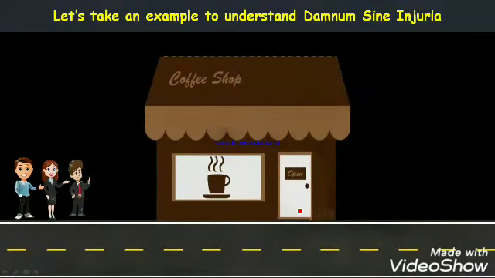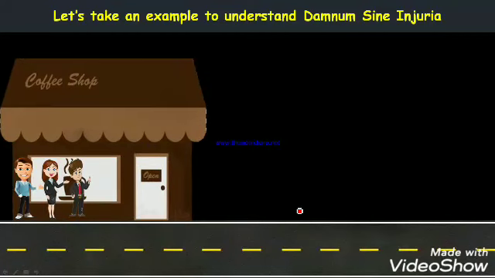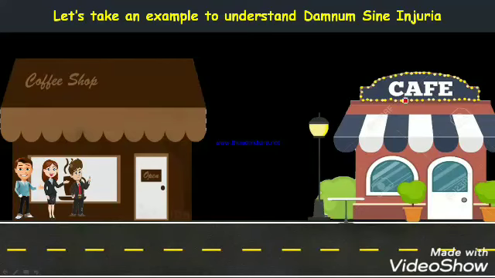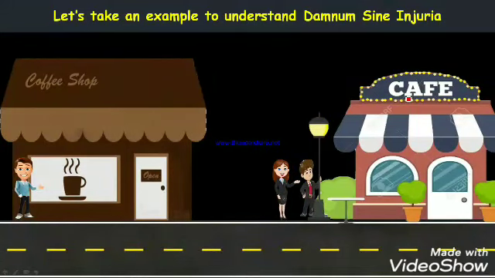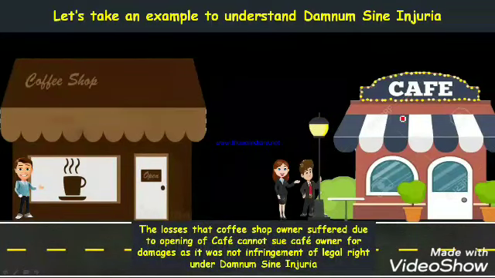For example, there was a great coffee shop. People used to make a line to purchase coffee from that particular coffee shop. Now one day a very good cafe opened, and some of the customers went to that cafe, and the coffee shop owner suffered some losses and went to the court. The coffee shop owner cannot sue the cafe owner for damages for the losses suffered due to the opening of the cafe, as it was not an infringement of a legal right.